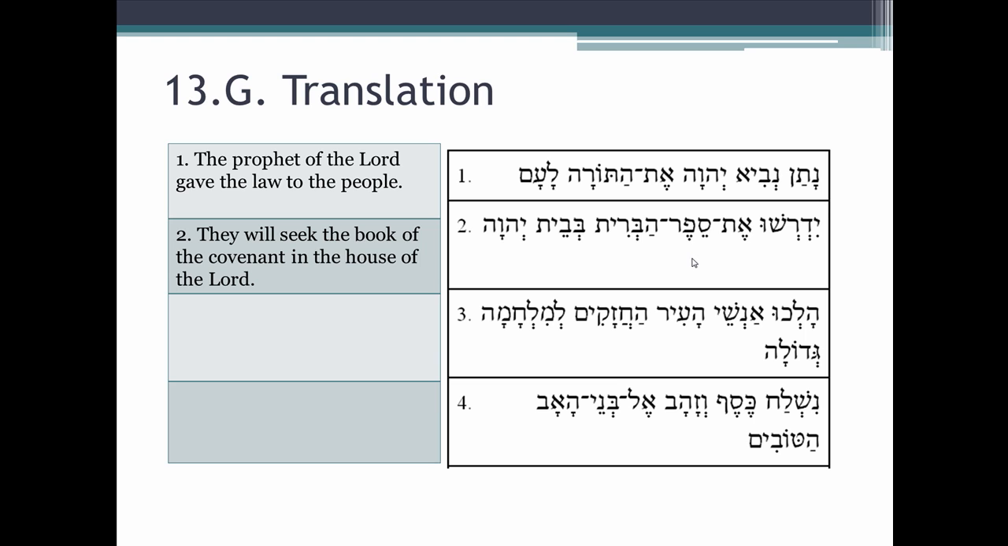Number 3, halaku anshe ha'ir ha'kazakim lemilchama gedolah. Where is the verb? Right here, first position, halaku, from halak. Does it have a prefix? No. Therefore, it cannot be imperfect. We have a third common plural because we know our endings. So they went or they walked, just by itself.